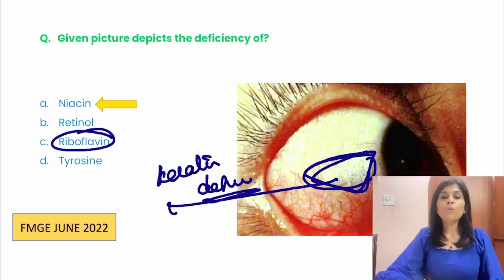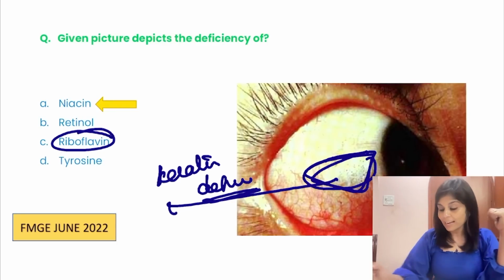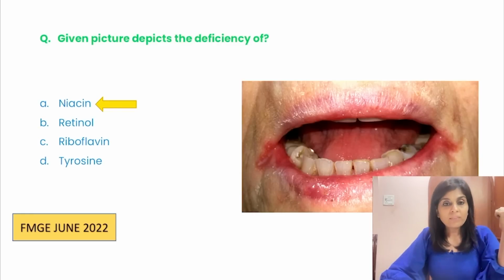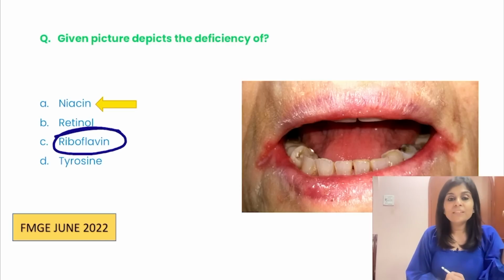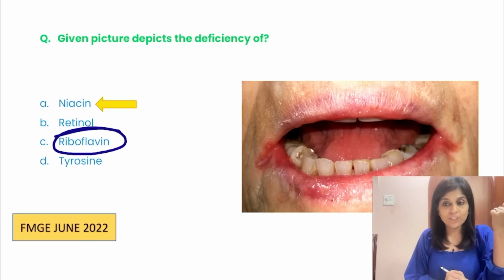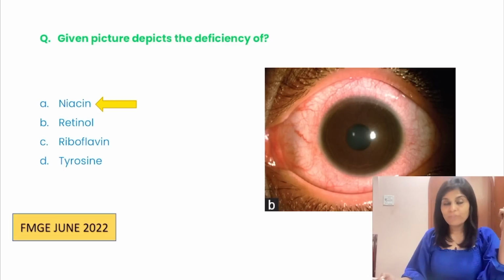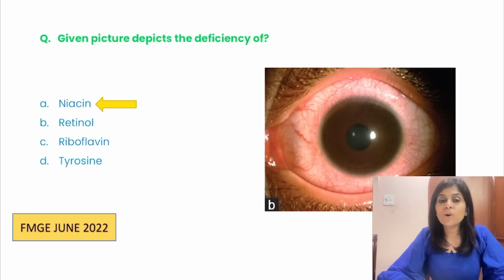Riboflavin. What do you think is the deficiency manifestation of riboflavin? Yes, angular stomatitis or angular cheilitis. Right, angular stomatitis or angular cheilitis. Also remember that the first sign of riboflavin deficiency is circumcorneal congestion. Okay, the first sign of riboflavin deficiency is circumcorneal congestion.